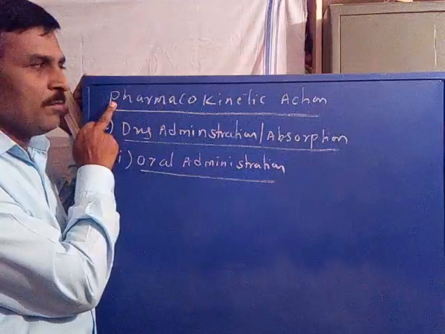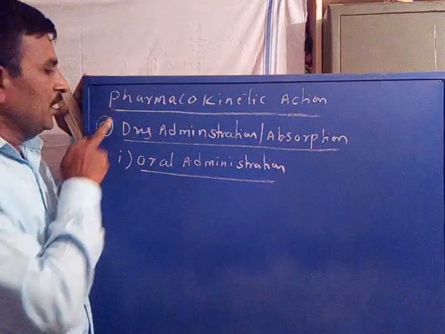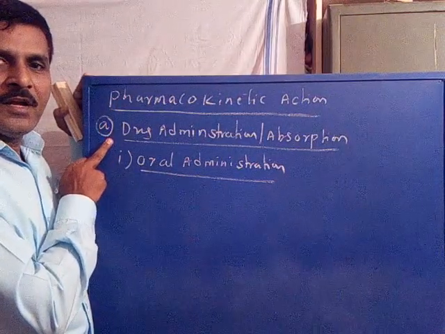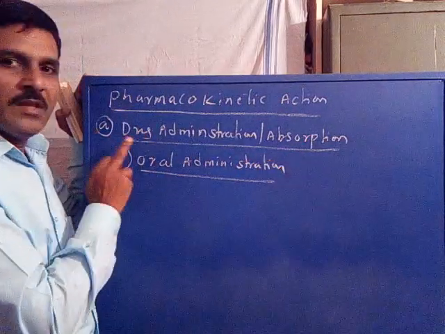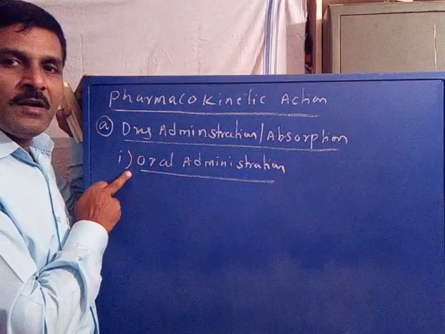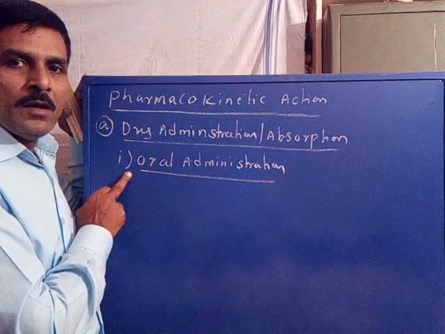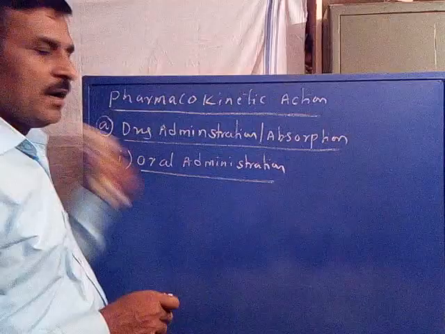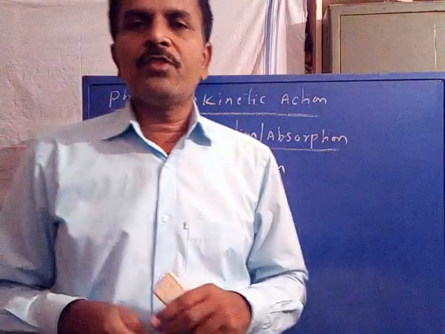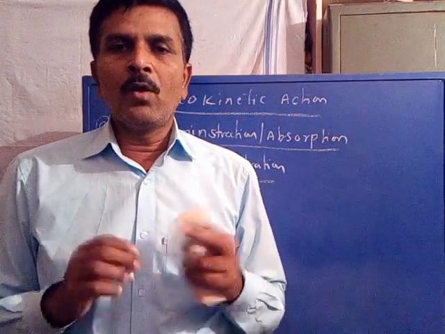So now we are studying pharmacokinetic action. In that, the first pharmacokinetic action is drug administration or drug absorption. In that, there are different routes of drug administration. The first route of drug administration is oral drug administration. Most of the drugs are applied orally.